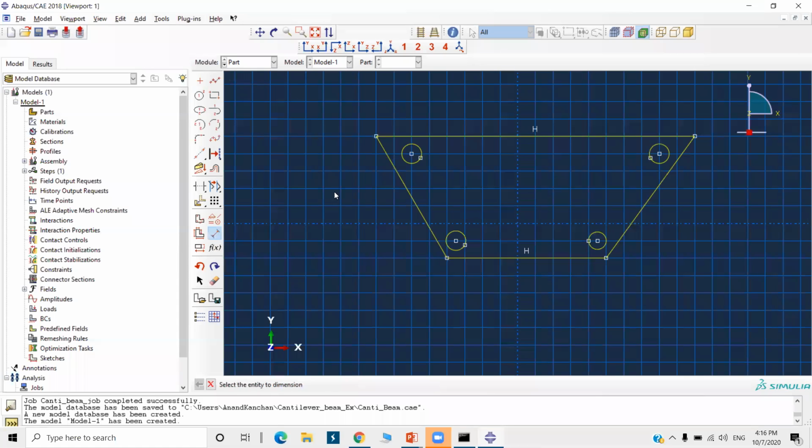Go to add dimension. First, I will give the angle between these two lines as 60 degrees. This add dimension command stays active unless we click on it to deactivate it. Again, it is 60 degrees. Now the radius of this circle is 0.005.